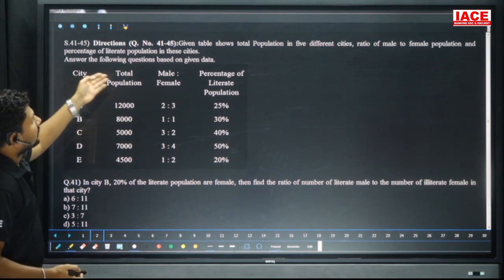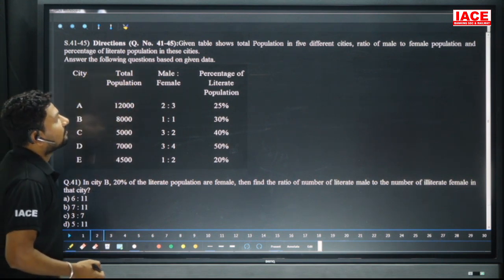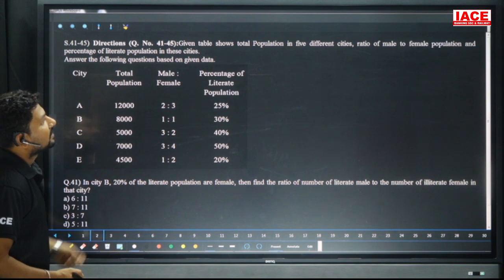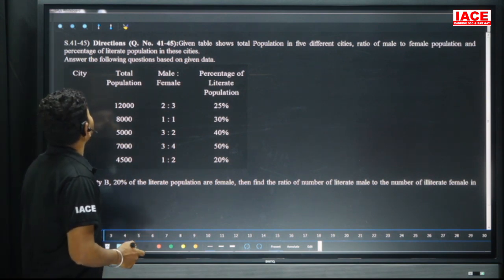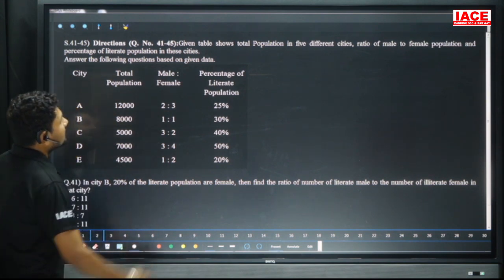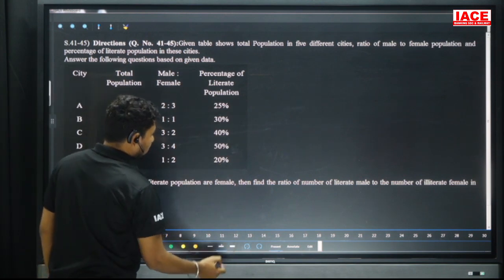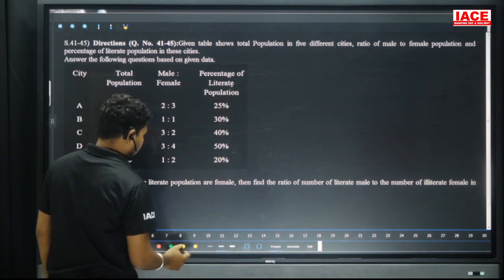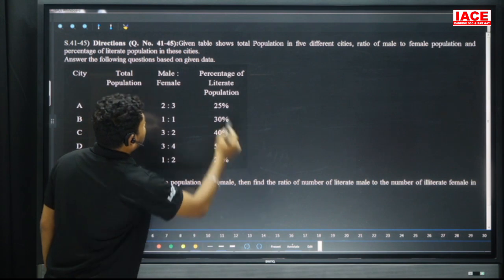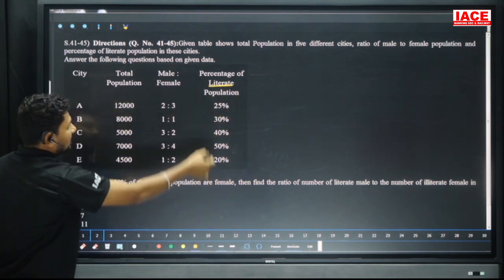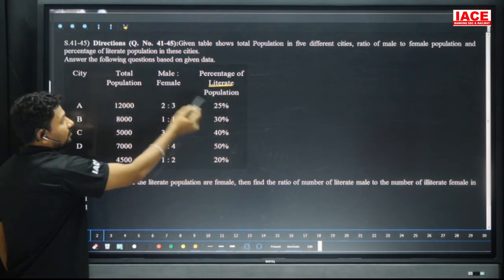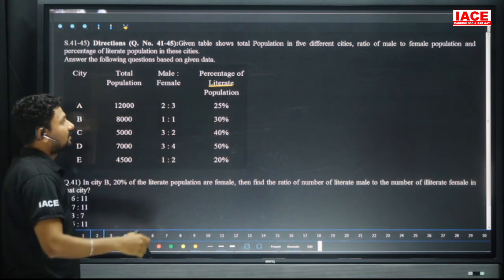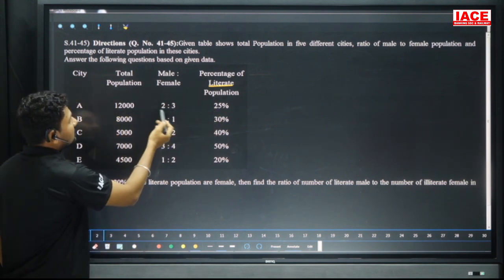The given table shows the total population in five different cities A, B, C, D, E, the ratio of male to female population, and the percentage of literate population in these cities. In A, 25 percent is literate, which means 75 percent is illiterate. The population is 12,000, and the male to female ratio is 2 is to 3.